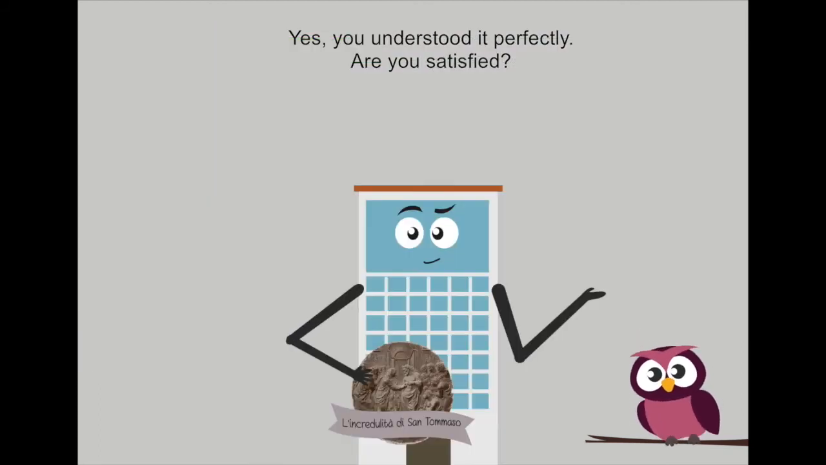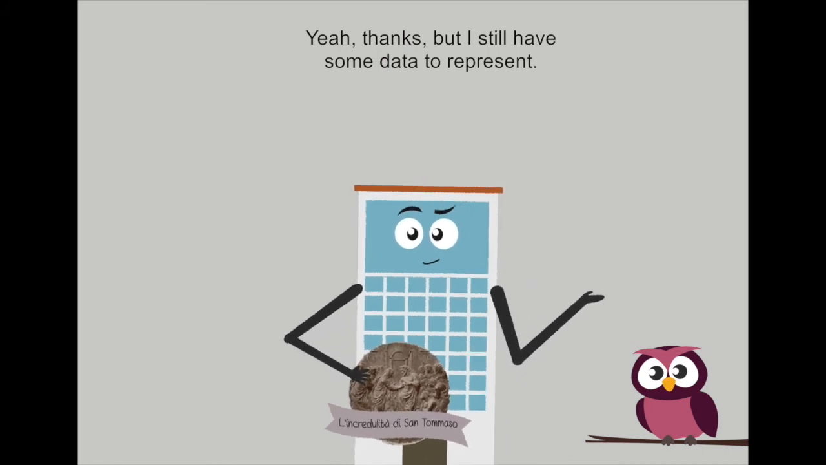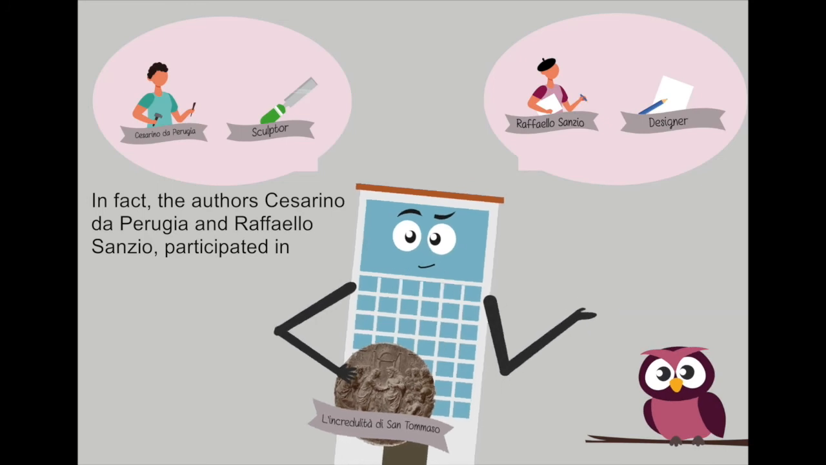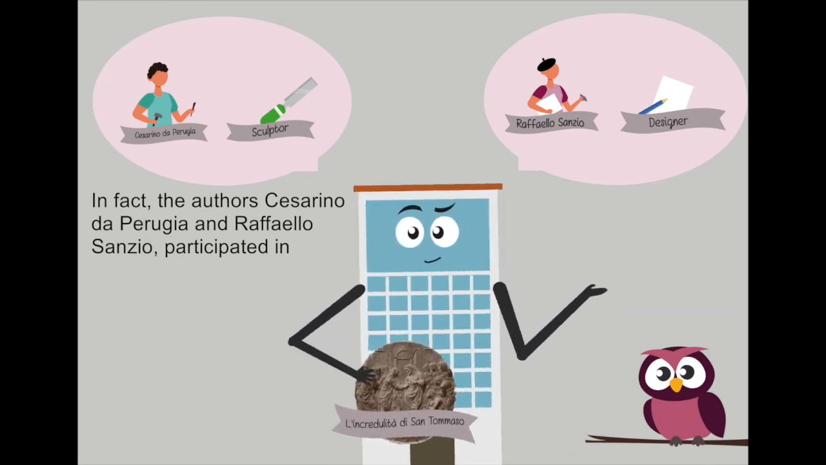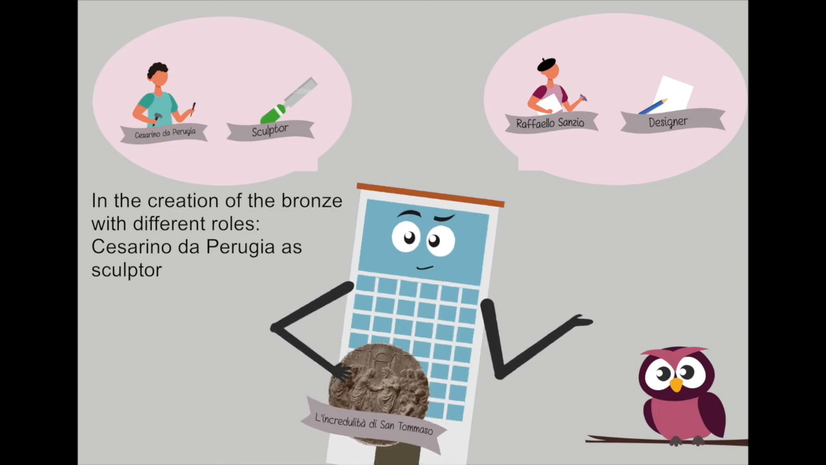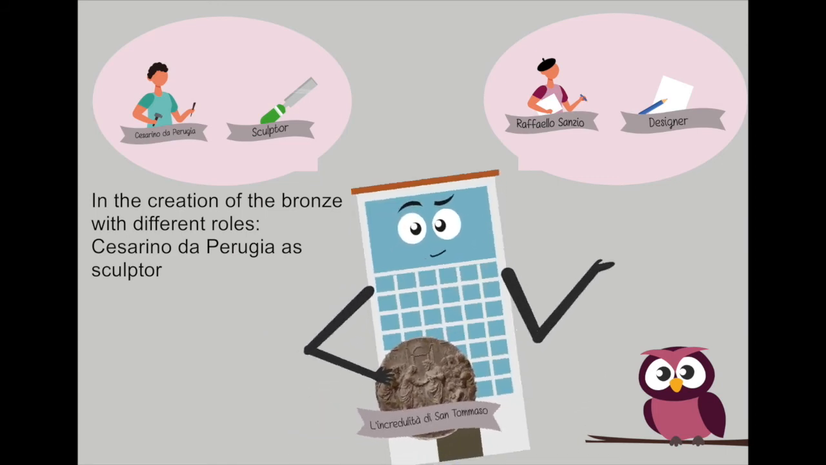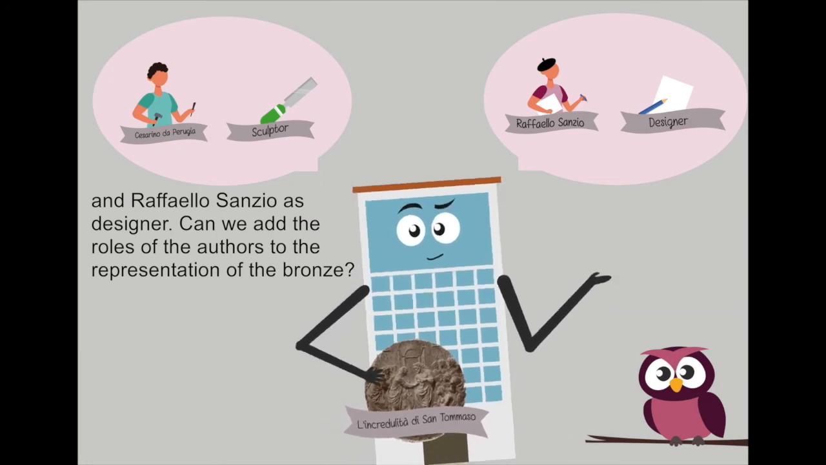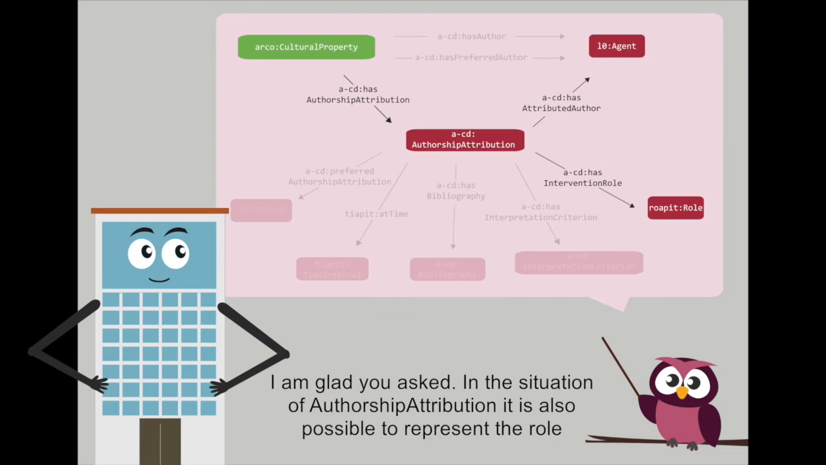Are you satisfied? Yeah, thanks, but I still have some data to represent. Tell me more about it. I am sure I can help. In fact, the authors Cesarino da Perugia and Raffaello Sanzio participated in the creation of the bronze with different roles. Cesarino da Perugia as sculptor and Raffaello Sanzio as designer. Can we add the roles of the authors to the representation of the bronze? I am glad you asked.